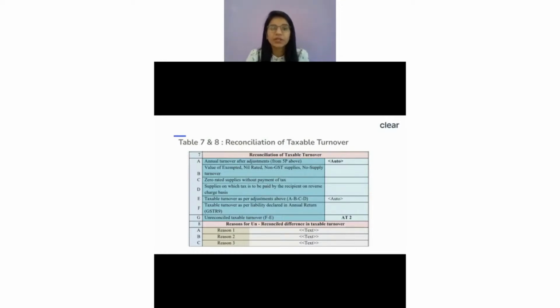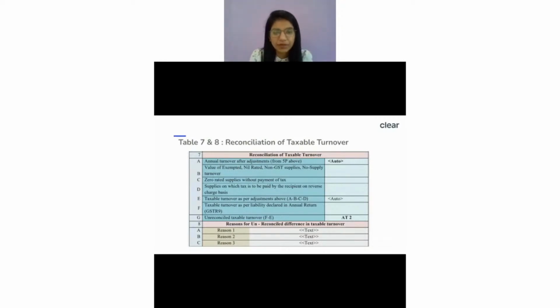So if you just look into this, here we are saying annual turnover after adjustment. There are two pieces of information: a row called 7A and a row called 7F. If we look into 7F, this is talking about taxable turnover as per the tax liability declared in the annual return. And 7A is the annual turnover after adjustment.